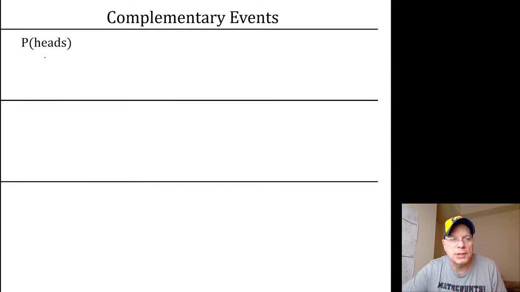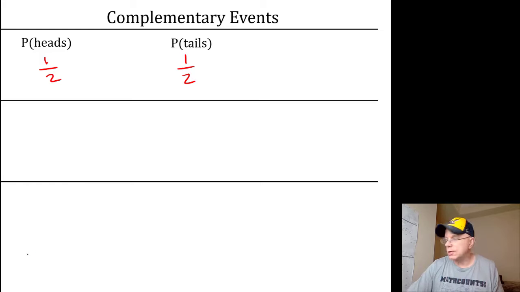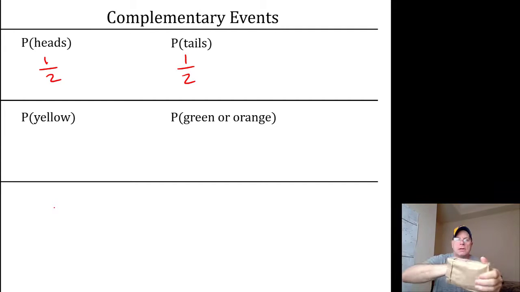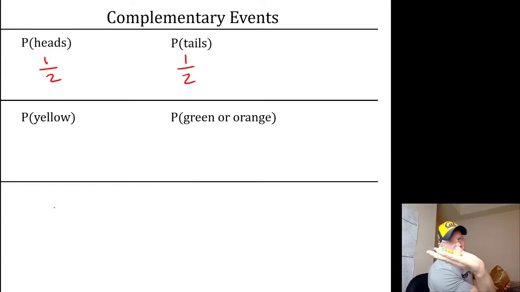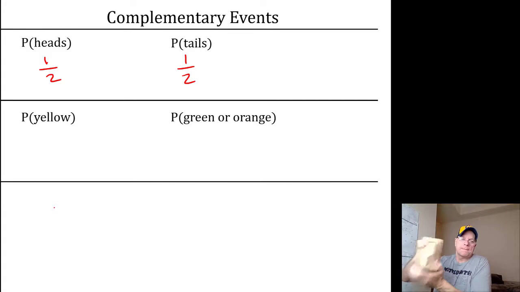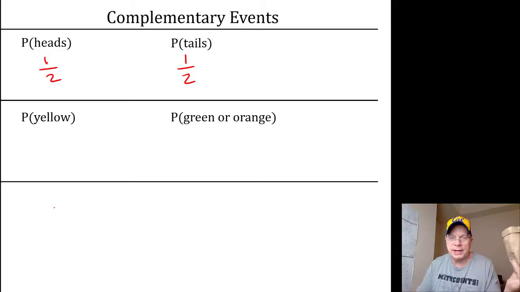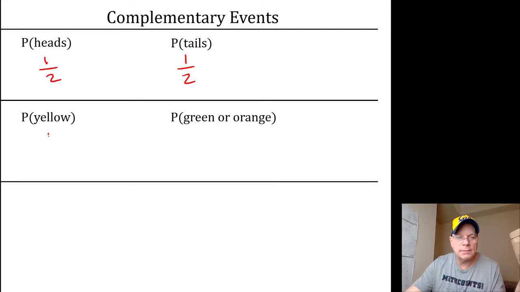We'll look at some complementary events. We already said the probability of heads is 1/2, and the probability of tails is 1/2. You have this table in your notes in some form, so fill it in as we go. If I have a bag with a yellow, green, and orange cube in it, what's the probability of pulling out a yellow cube if I pull one at random?